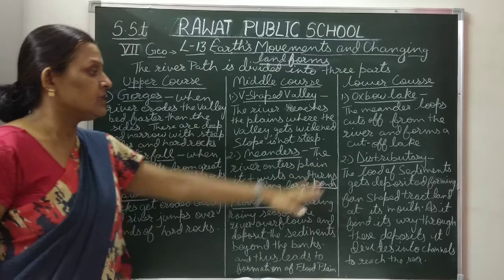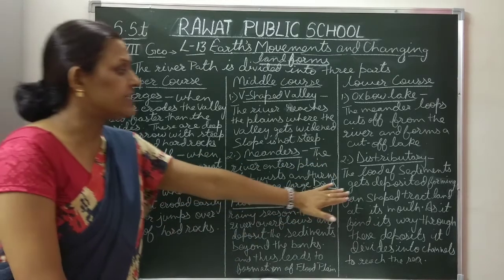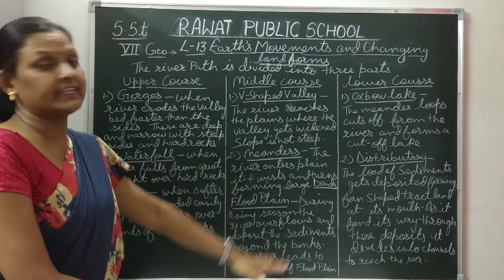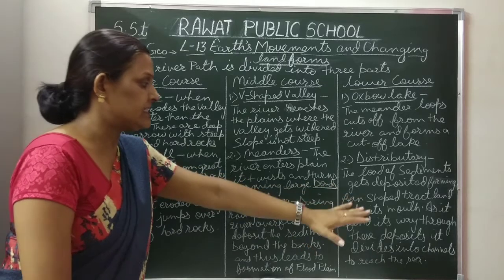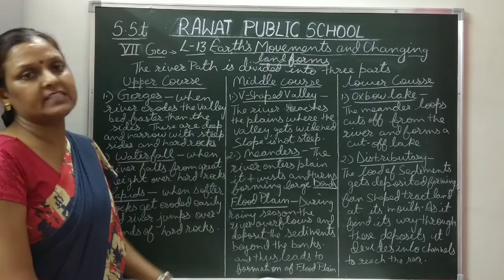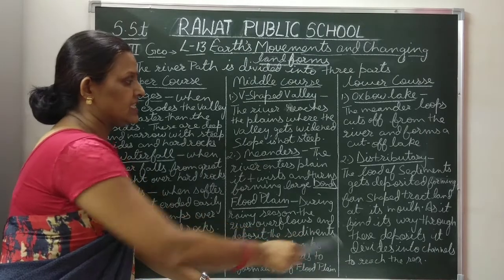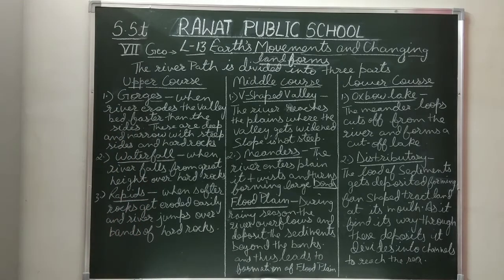Now distributary. The load of sediments gets deposited, forming a fan-shaped tract of land at its mouth. When the river finds its way through these deposits, it divides into different channels, and the water gets distributed before reaching the sea, which is called distributary. These are the three courses of the river from its source till the mouth: upper course, middle course and lower course.